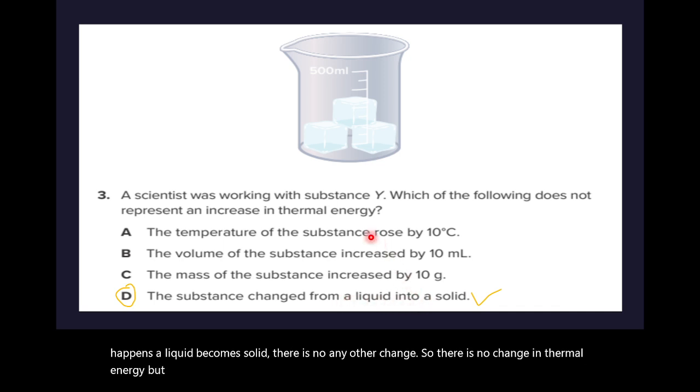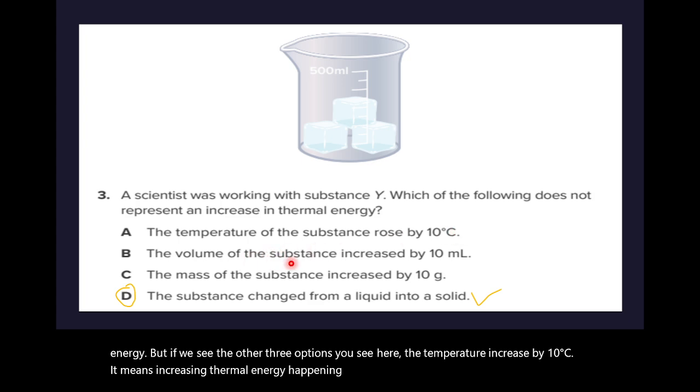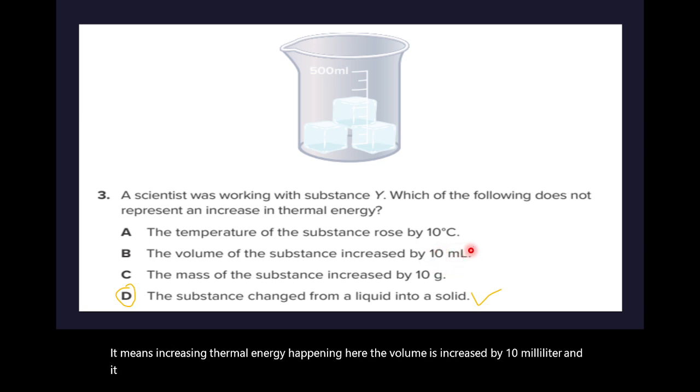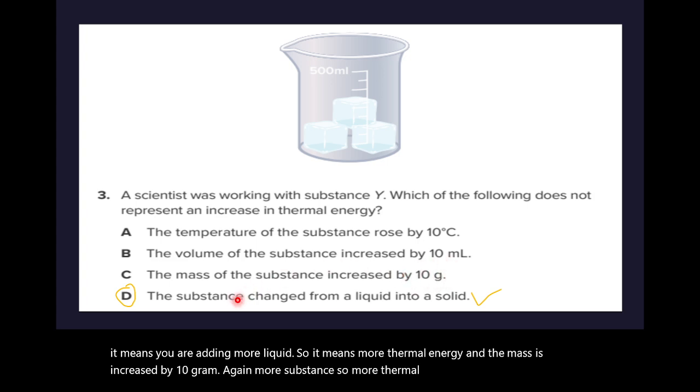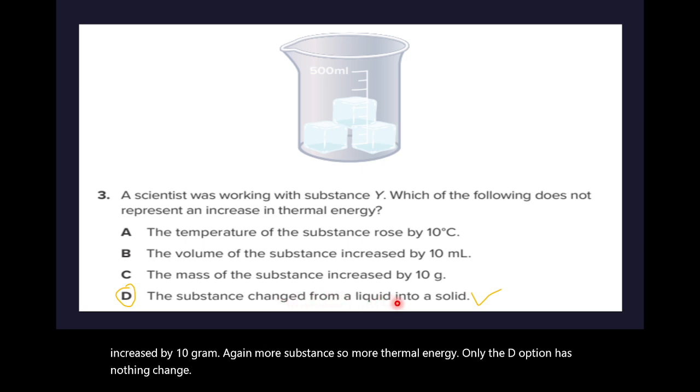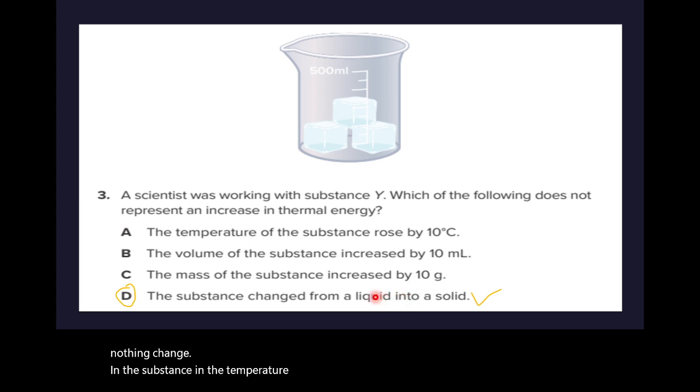But if we see the other three options, the temperature increased by 10 degrees Celsius. It means an increase in thermal energy is happening here. The volume is increased by 10 milliliters, which means you are adding more liquid, so more thermal energy. And the mass is increased by 10 grams, again more substance, so more thermal energy. Only option D has nothing changed in the substance or the temperature, only a change in the state of matter.